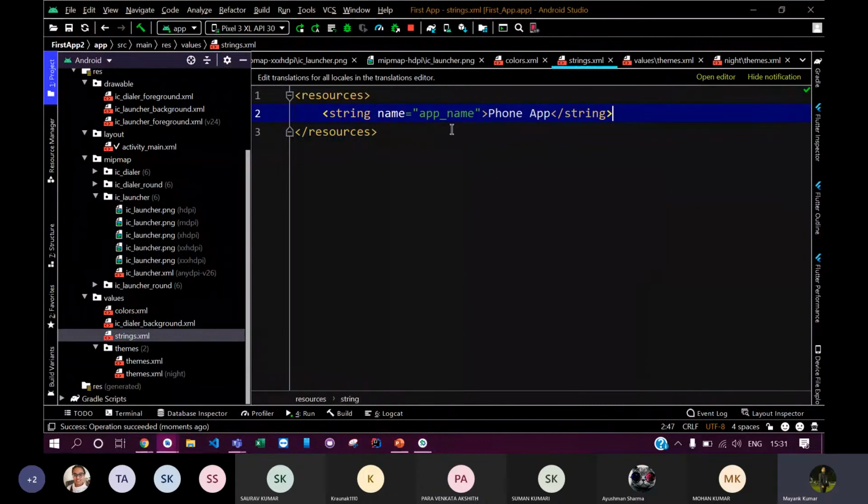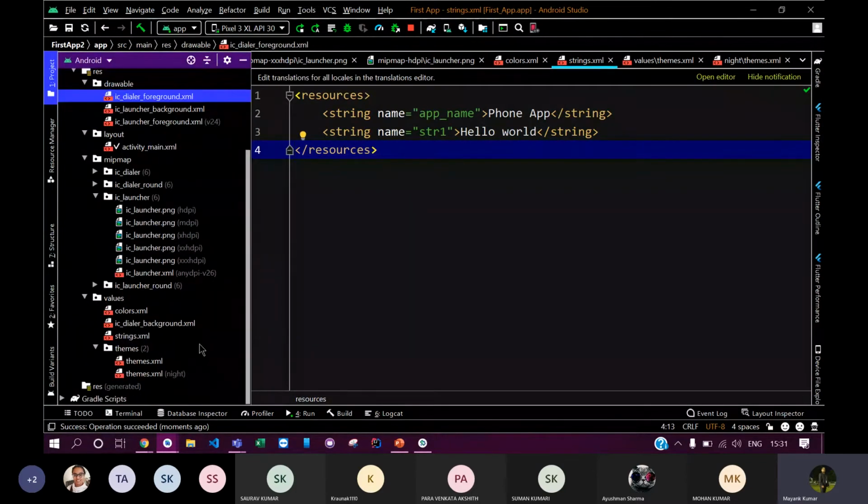So you can define not just this string, you can define different strings as well. You can start with this, and you can define something like str1. You can now use this string in all your layout files or anywhere you want. So you don't need to worry about the value. If you use it in many files and you change the value here, it will automatically change in those files. So it is a much more efficient way of doing this. Okay, so this was this part.